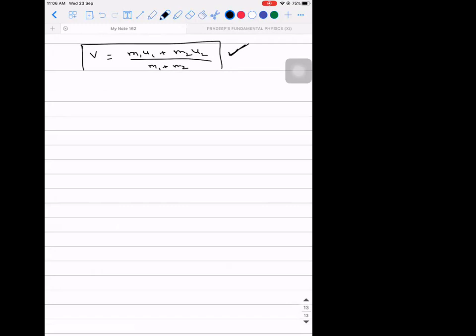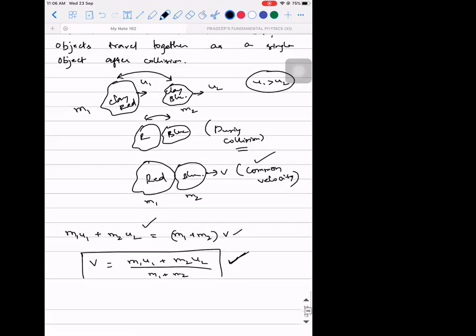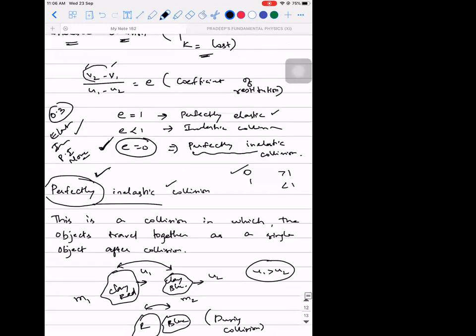Sir, what type of collision is it when e is greater than 1? There is no type. How is it possible? The relative velocity of separation, how is it going to be greater than 1?